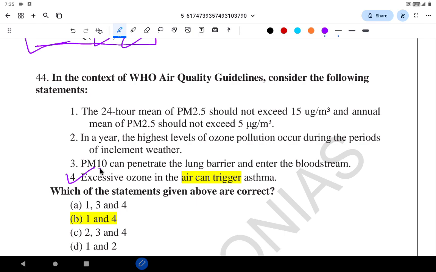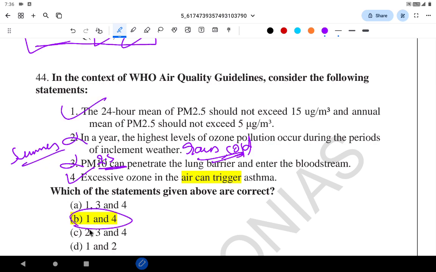In this case, it's not PM10. It is PM 2.5 that can penetrate, not PM10. So PM10 cannot penetrate, so this is wrong. Ozone pollution does not occur during inclement weather. Inclement weather is mainly during rain and cold days. Ozone pollution normally occurs during the summer, not during inclement weather. So 2 is wrong, 1 is correct, so 1 and 4 are correct.